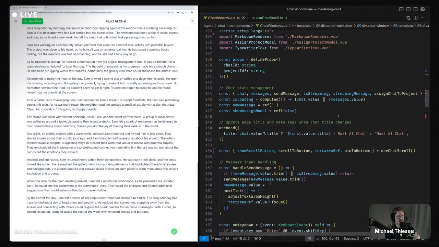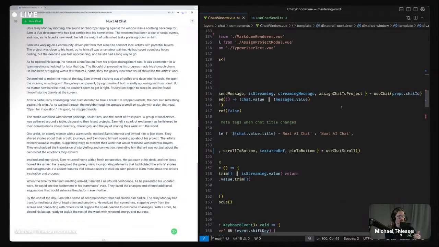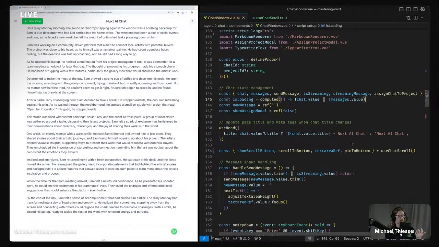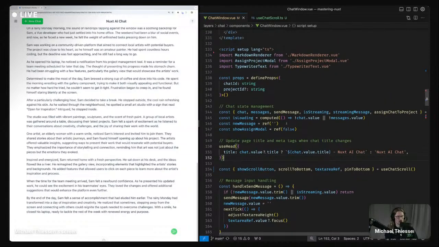They don't do anything like this component. We have this data store kind of component that grabs data from this use chat composable. It does stuff with it, updates the head tags by using this use head. It does a whole bunch of different stuff in here.